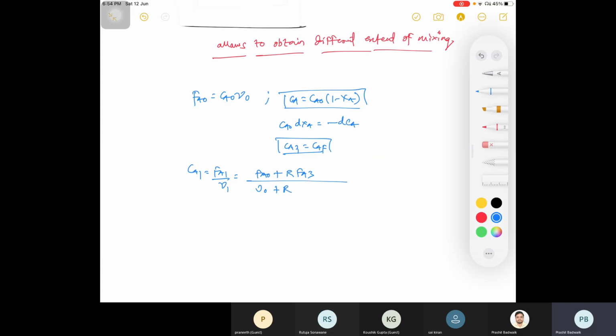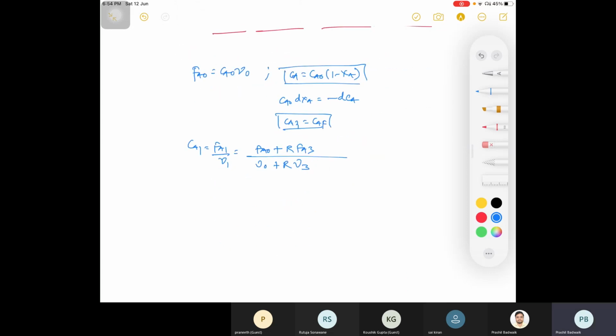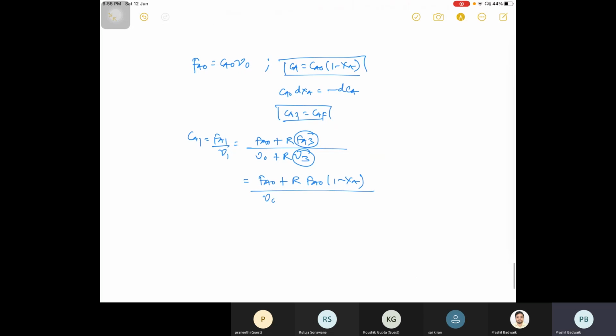That is nu naught plus R into nu 3, because your concentration at exit is same. Here if you substitute value of FA3 and nu 3, this is FA naught R, this is FA naught into 1 minus of XA, and then nu naught R, nu naught here 1 plus epsilon A into XA.